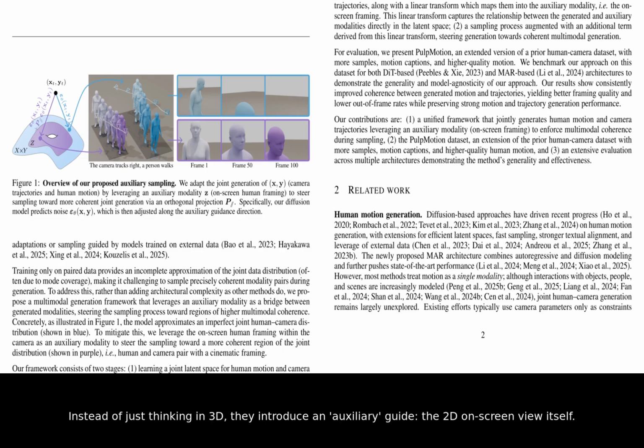Instead of just thinking in 3D, they introduce an auxiliary guide, the 2D on-screen view itself. As you can see in this diagram, they use the projection of the person on the screen to steer the generation process. This acts as a bridge, constantly ensuring the camera is framing the human in a cinematically sensible way.